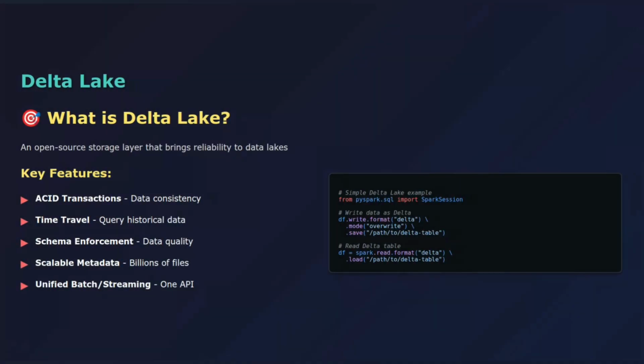Component number 1, Delta Lake. This is huge. Delta Lake is an open-source storage layer that brings ACID transactions to data lakes. ACID stands for atomicity, consistency, isolation, and durability. Basically, it ensures your data is always reliable even when multiple people are reading and writing to it. Delta Lake provides schema enforcement, time travel, meaning you can query historical versions of your data, and it handles updates and deletes efficiently, which regular data lakes struggle with. Let me show you a quick example of how this works in code.